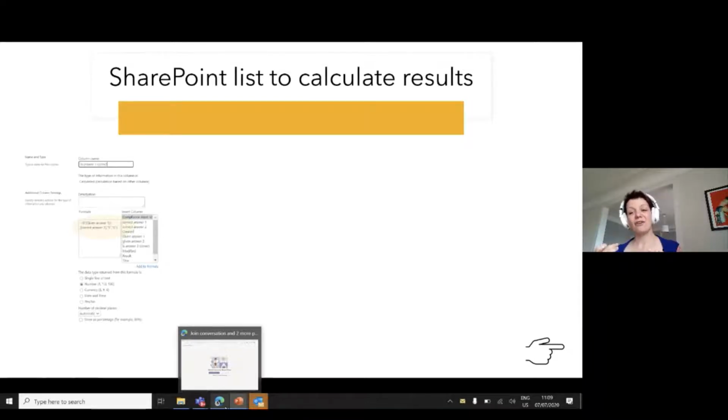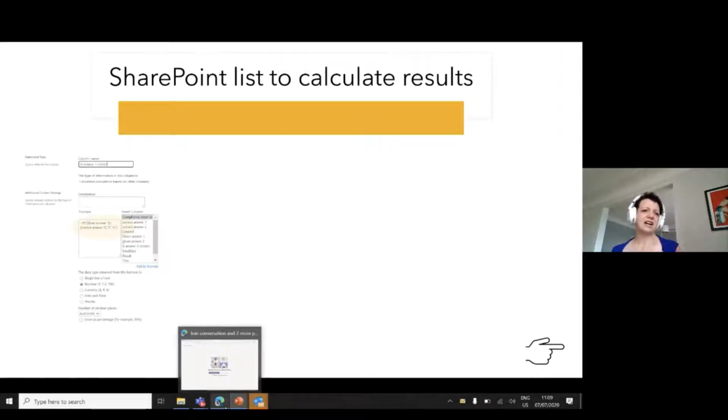And a Forms quiz also calculates the result of this test for you. But it turns out that Power Automate is not able to use that. So there is no way to get this information. Therefore, I needed to come up with another solution. And I decided just to use a SharePoint list and just to compare the given answer with the correct answer, just to know what is the result of this test.